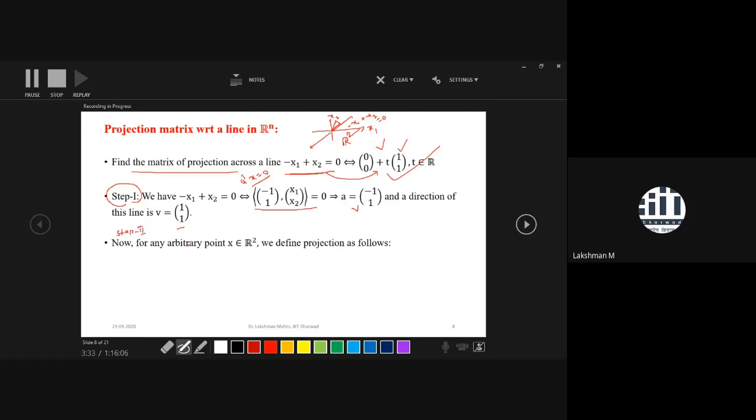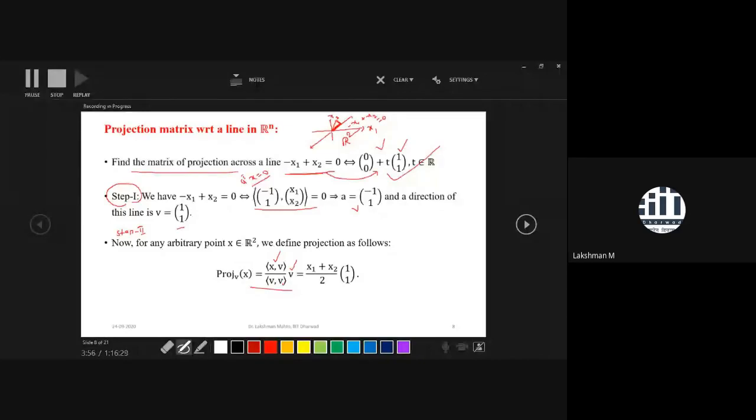Okay, so define projection. It will be defined by the ratio of these dot products. I have already defined this projection several times. So you project perpendicularly, orthogonally, here, and this is the projection length. This is the length of the projection, and the direction is already given by the direction of the line.